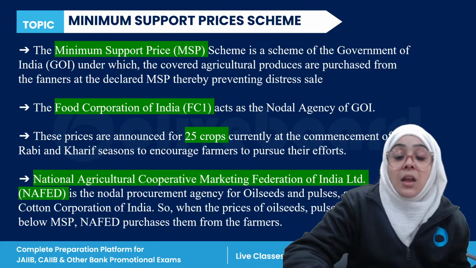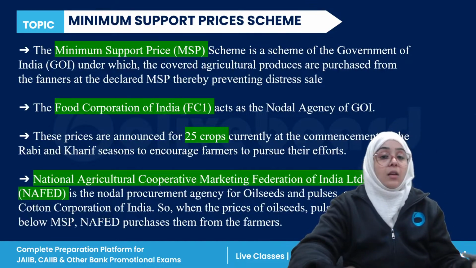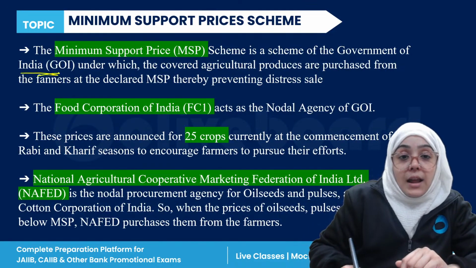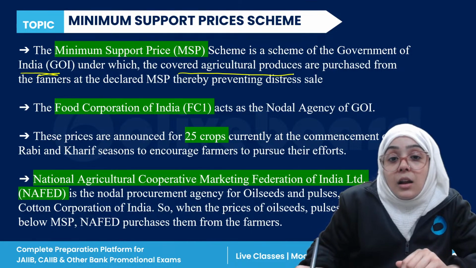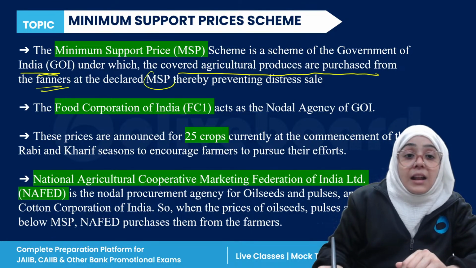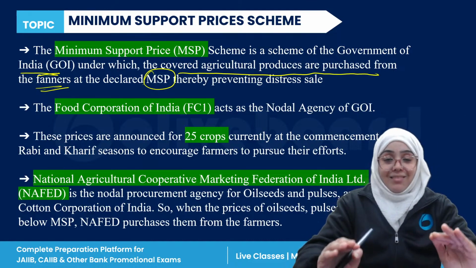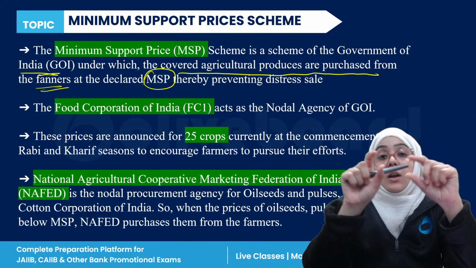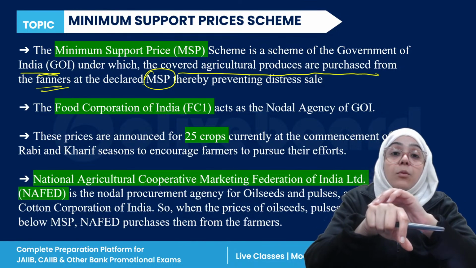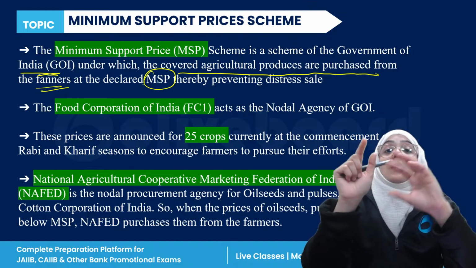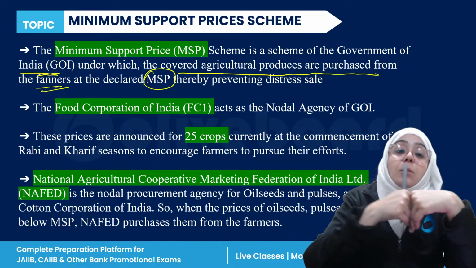Next and the last thing is minimum support price. Minimum support price is a scheme of the Government of India under which agricultural produce is purchased from the farmers at the declared MSP. So MSP is the minimum price given to a particular crop if the crop price falls below the market price, or below the price at which the farmers are unable to recover their production cost.